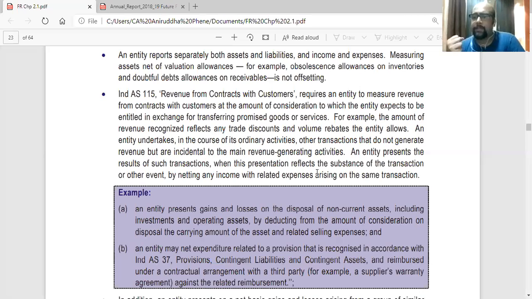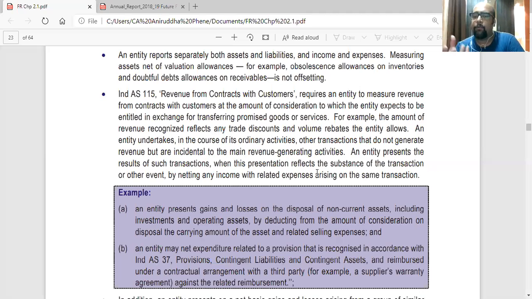And he also expects that if he actually pays that much amount, his supplier of components will be reimbursing around 80% of that. There are some supplier warranty contracts where the supplier agrees to reimburse for any faulty components. So the car manufacturer will recognize a provision of 5 lakhs.